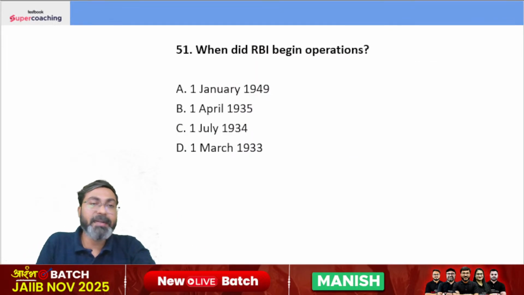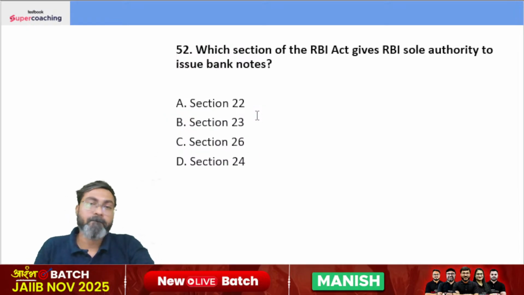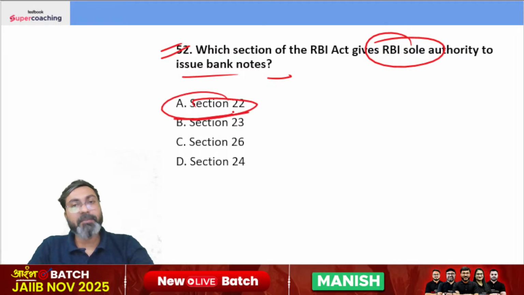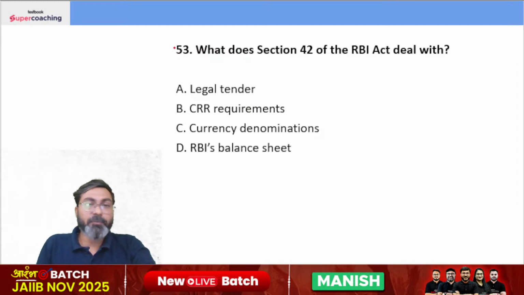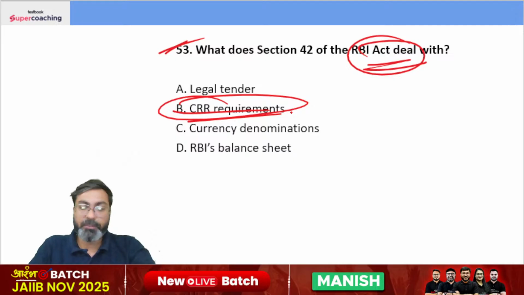Question number 51. When did RBI begin operations? It began operations on 1st of April 1935. Which section of RBI Act gives RBI the sole authority to issue the banknotes? Section 22 of the RBI Act gives RBI the sole authority to issue the banknotes. What does Section 42 of RBI Act deal with? Section 42 of the RBI Act, my dear friends, deals with the reserve requirements. So the best answer is CRR requirements.